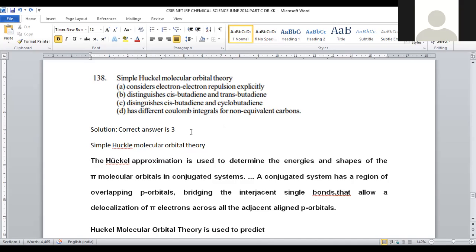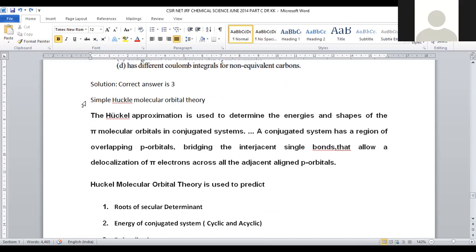Normal molecular orbital theory is different, and Huckel molecular orbital theory is denoted with HMO. What is the important application of this one? The Huckel approximation is especially used for the determination of the energy and the shape of the pi molecular orbitals in conjugated systems. The main application of Huckel molecular orbital theory is to find the energy of the orbital, and the dimensional shape of the orbital, even for pi bonded systems which are present especially in conjugation, the alternating arrangement of pi bonds. In that condition, HMO can be employed.